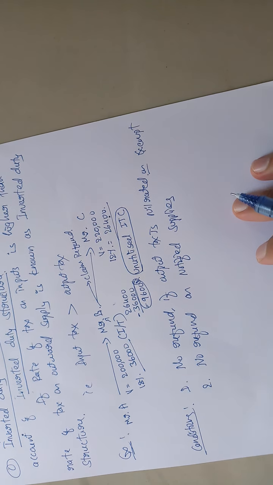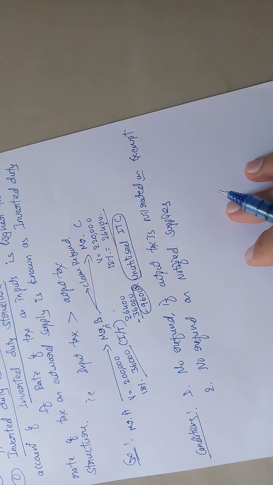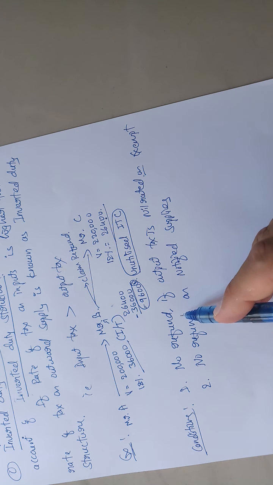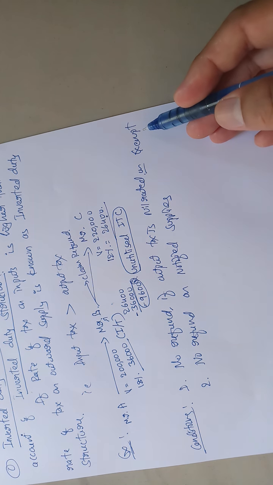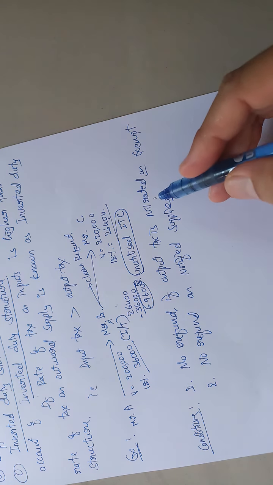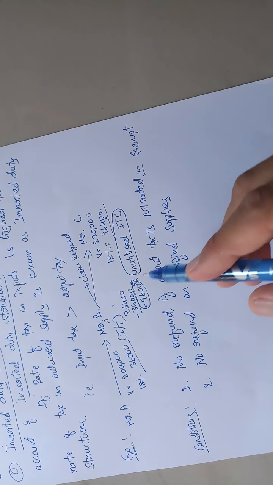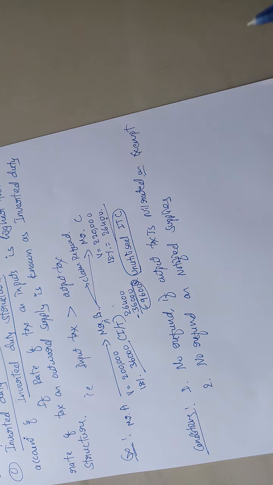But there are some conditions to claim refund in case of inverted duty structure. The conditions are: no refund if output tax is nil rated or exempted. If the supplier is supplying goods which are nil rated or exempted supplies, then this unutilized ITC cannot be claimed as refund.